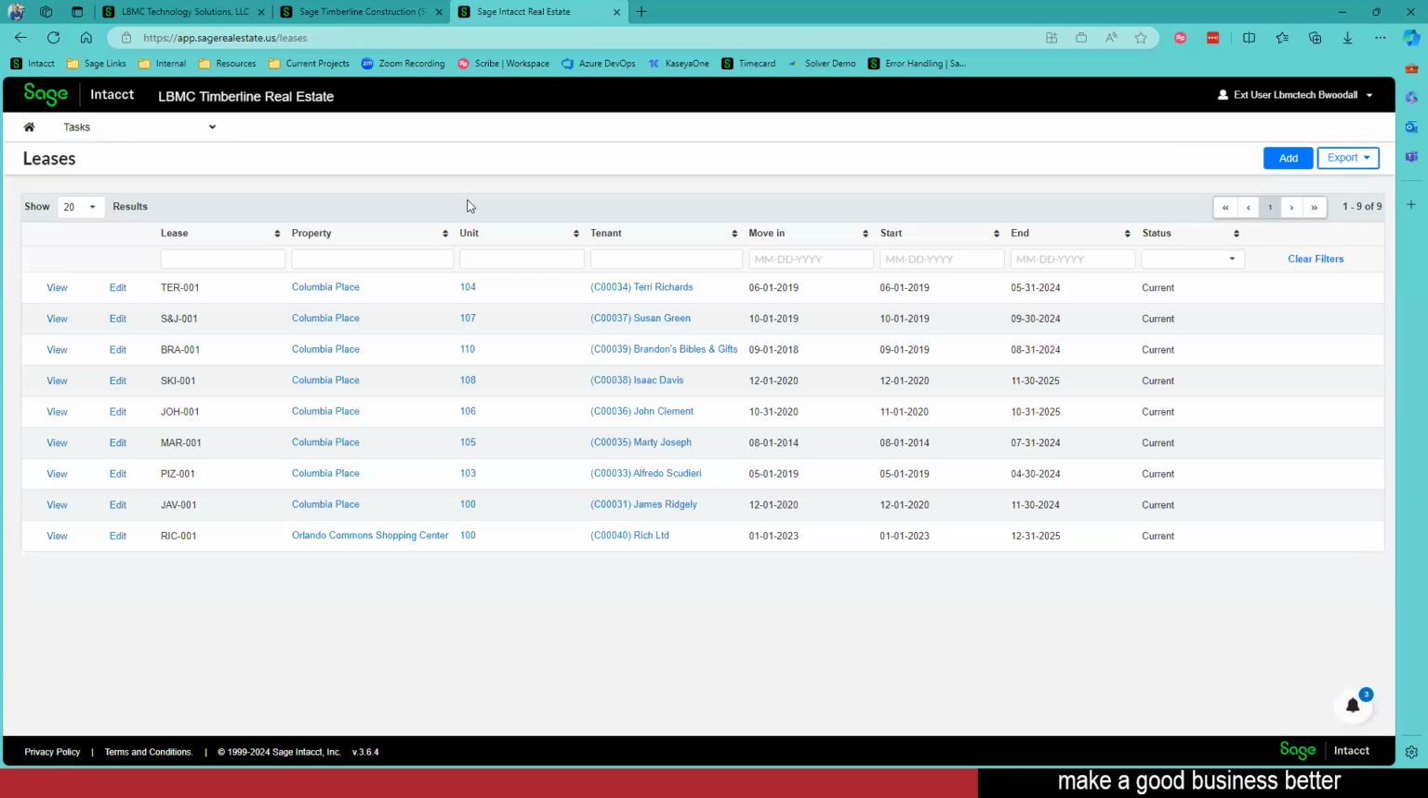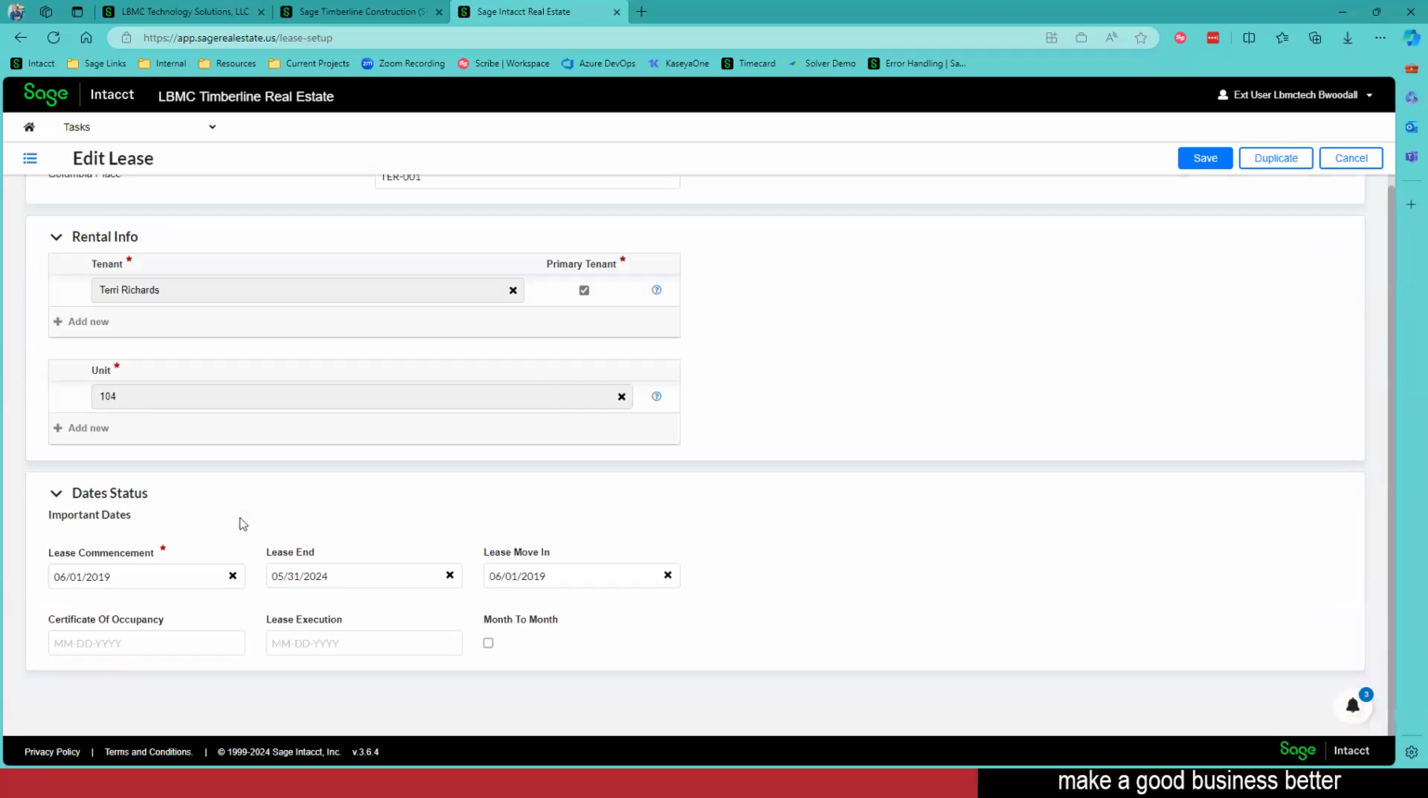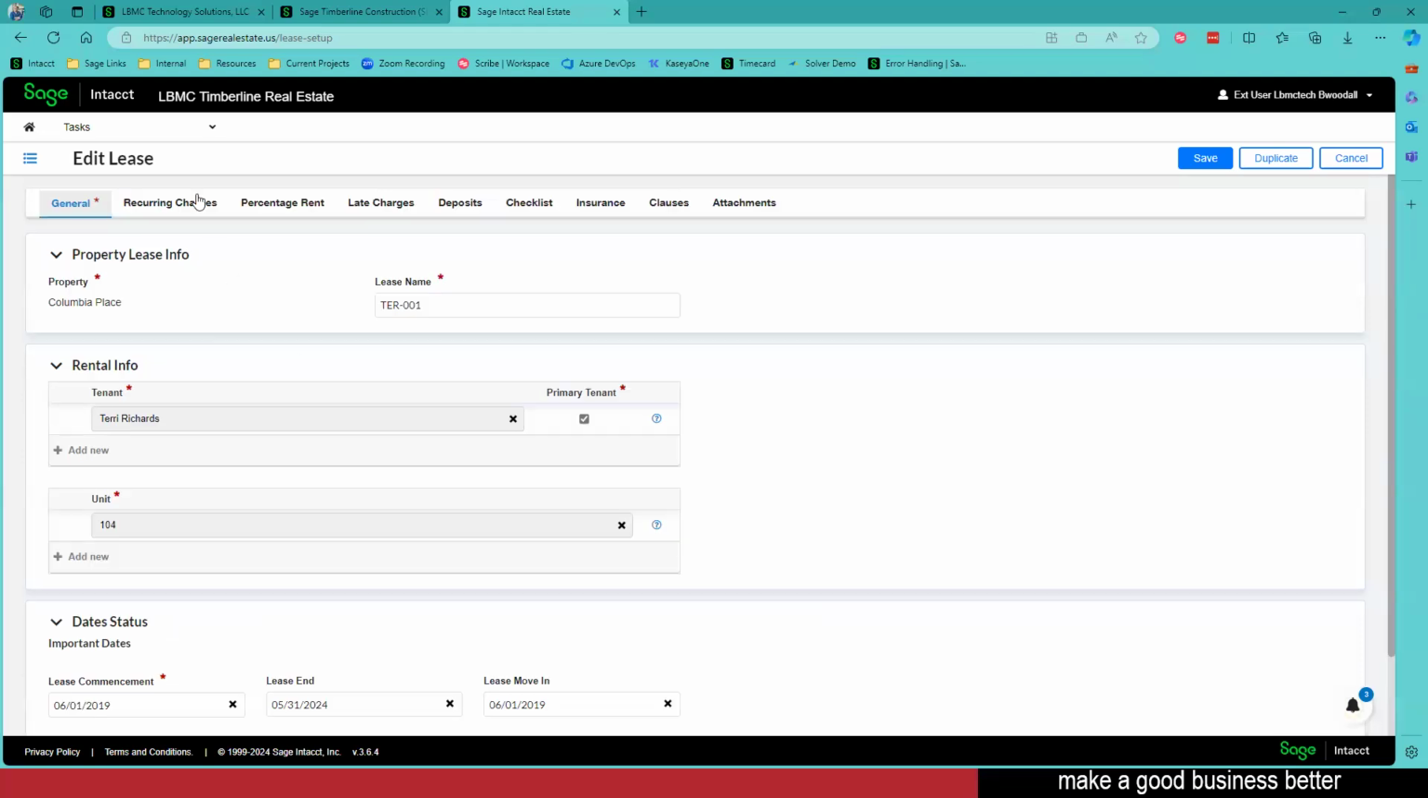Now, what does a lease do? That lease is basically putting all of the pieces together that we just created. If I look over here and look at our lease, we're able to say, okay, what is this? Who is the property? Who is my tenant? And what unit is it for? So all that work we just did, we are combining it into one specific lease. We've got our specific dates that we want to keep track of.